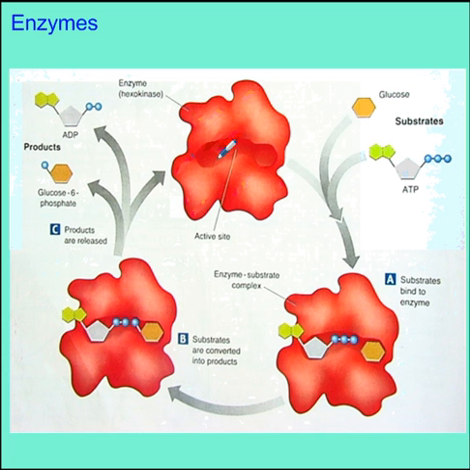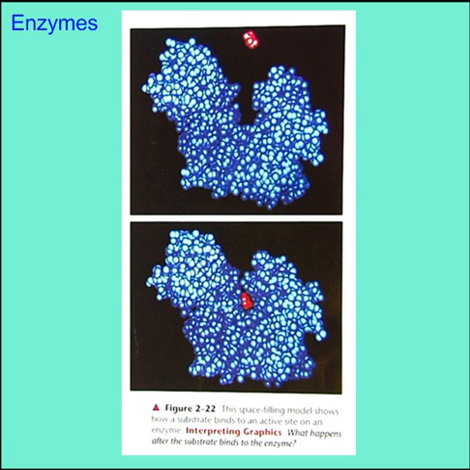Now at this point, the hexokinase, that's the name of this enzyme, is ready to do the reaction all over again. They're recycled, so they work because of their special shape, and then they can do the reaction over and over and over again. But this particular enzyme can only do this one reaction that we're seeing here. They are specific.